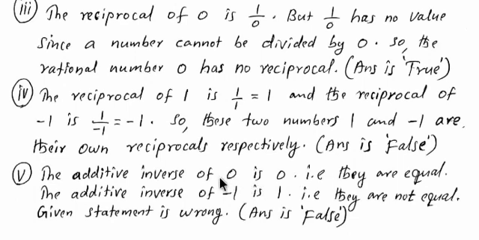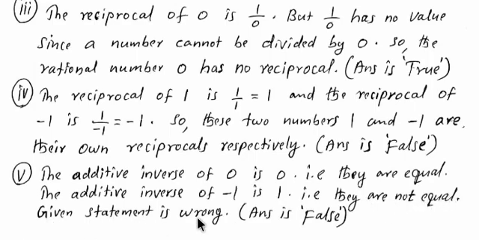Therefore, the inverse of 0 is 0. That is, they are equal. And for the second number, the additive inverse of -1 is +1, since adding these two numbers we get 0. The additive inverse of +1 is -1. Here, the number and its additive inverse are not equal.